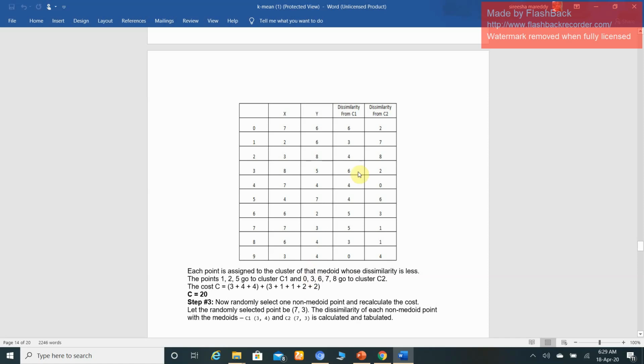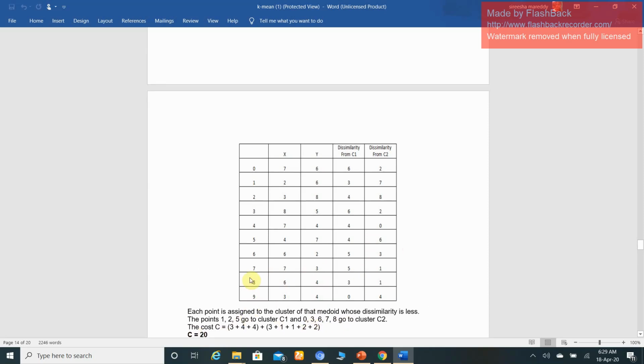Next 0, this is 0, this is 2. Next 6, 3, 6 3, 3 2, 3 2. Next 7 1, next 8 1. Right, this is the cost is 20.